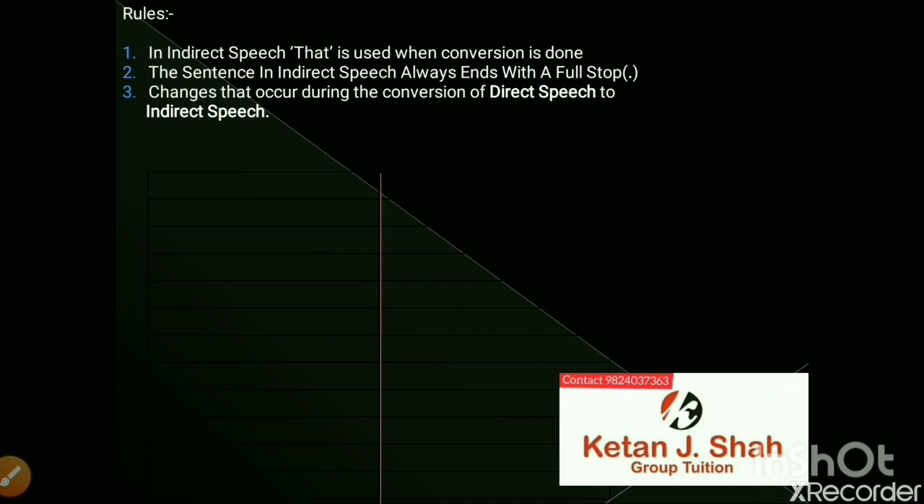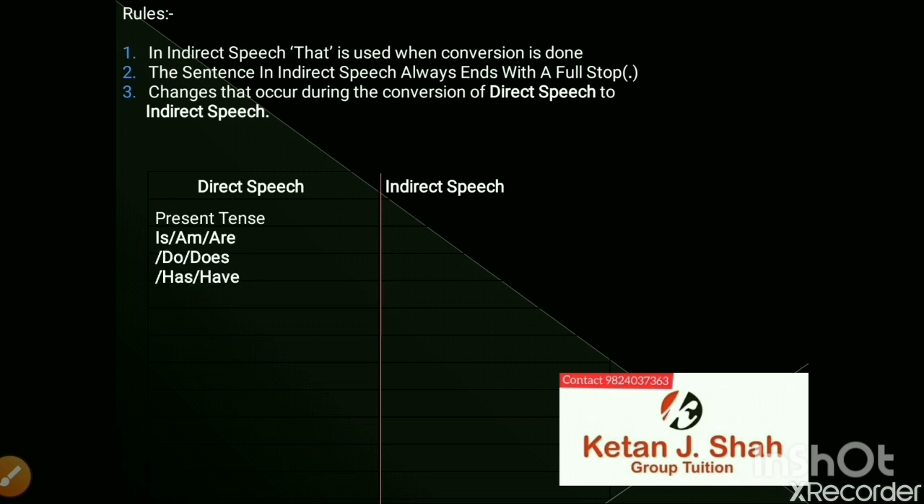Now, the changes that occur during the conversion of direct speech to indirect speech. So now we will see which changes occur when the speech is converted from direct to indirect speech. Present tense. In present tense, is, am, are, do, does, has, have, these helping verbs are used. In indirect speech, always past tense is used. Is, am, are is converted to was or were. Do, does is converted to did. Has, have is converted to had.